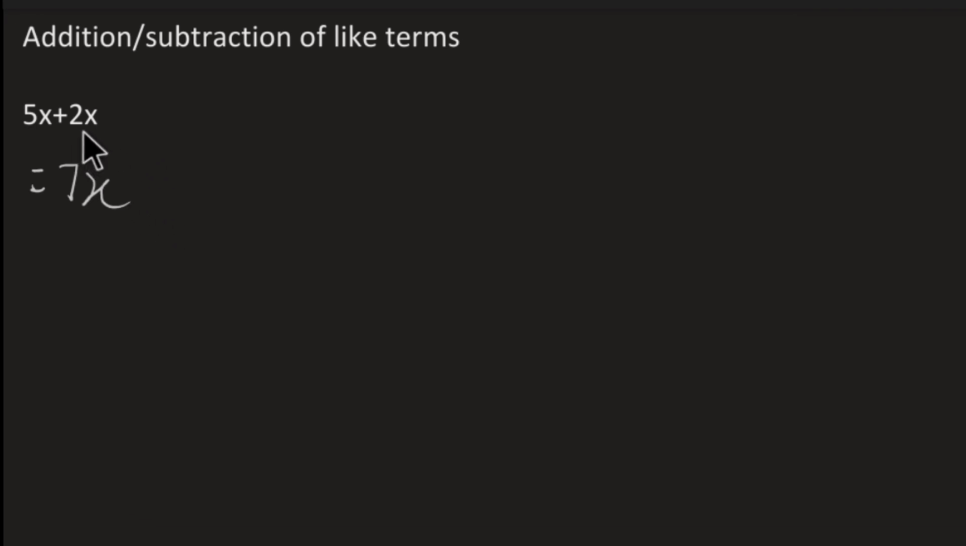We can think of x as an apple. So if someone says add 5 apples to 2 apples, then it's common sense that we will get total 7 apples. So now, can we add unlike terms?